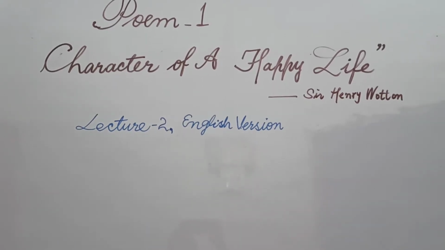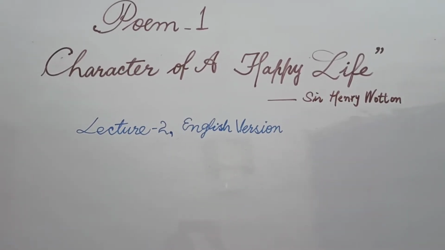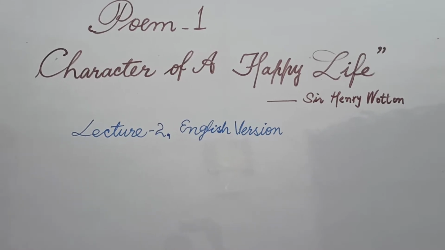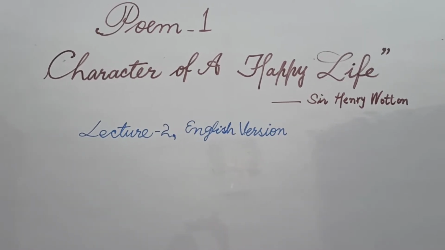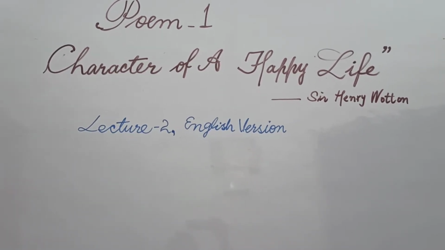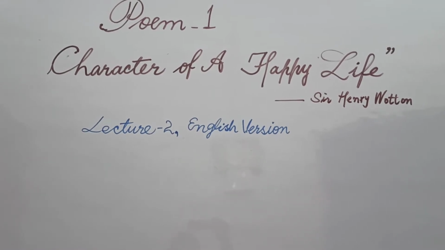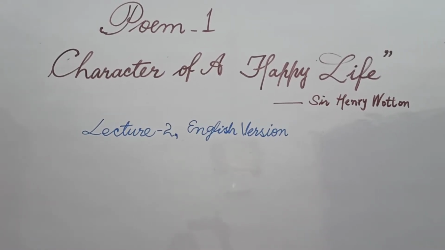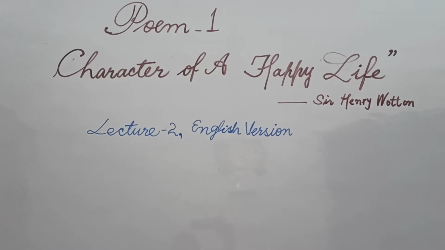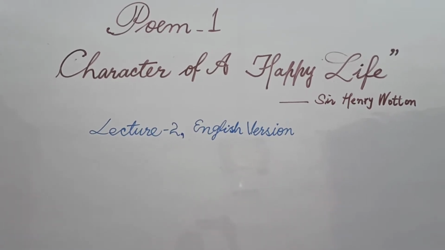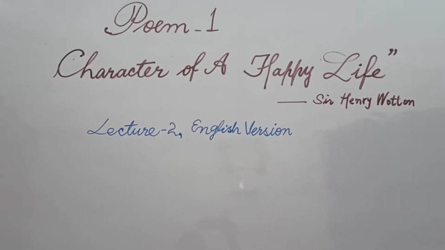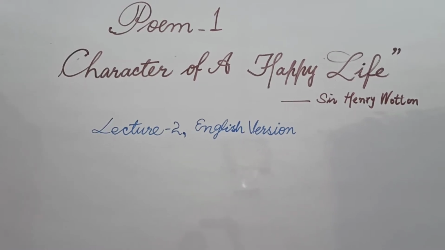Dear students of class 12 English literature, in this lecture 2, English version, today our topic is poem number 1, Character of a Happy Life, composed by Sir Henry Wotton. Students, in previous lectures you have gone through stanza 1 and stanza 2. Today our topic will be stanza 3 and 4.